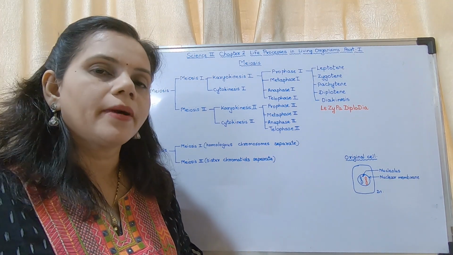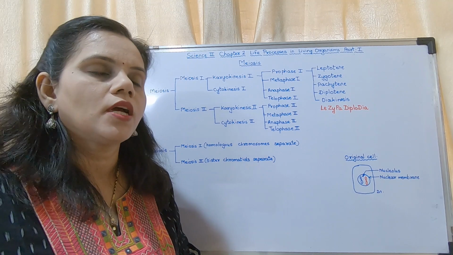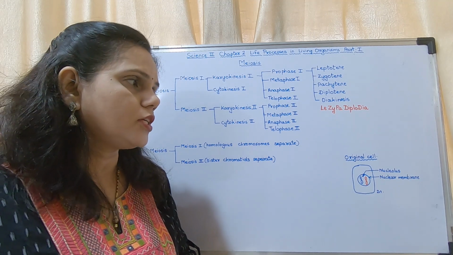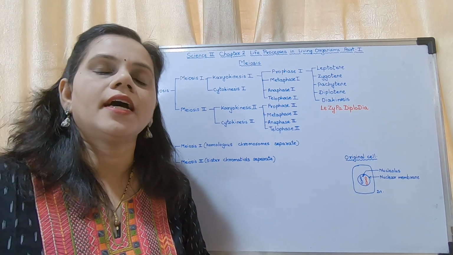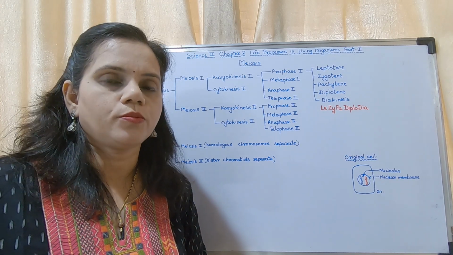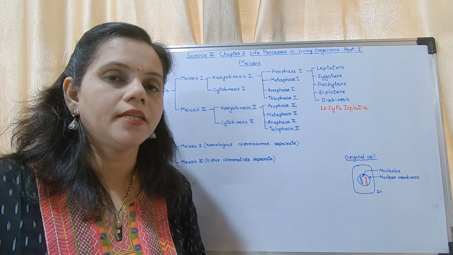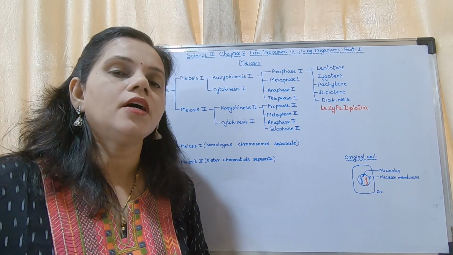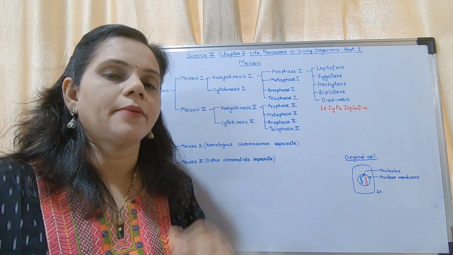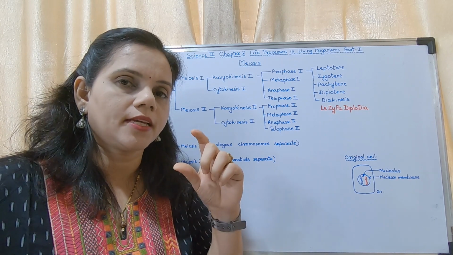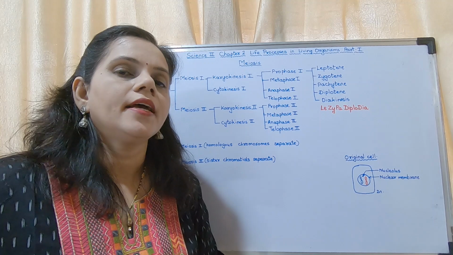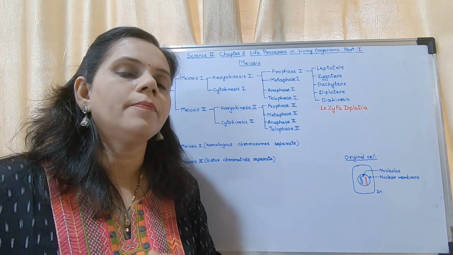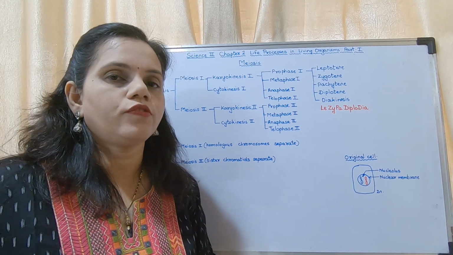Now what do you mean by homologous chromosomes? Do you remember in your 9th standard you had studied we are having 23 pairs of chromosomes. We had a diagram in chapter 16, human karyotype, that was the caption heading of the diagram. In that diagram they have shown 23 pairs of chromosomes.